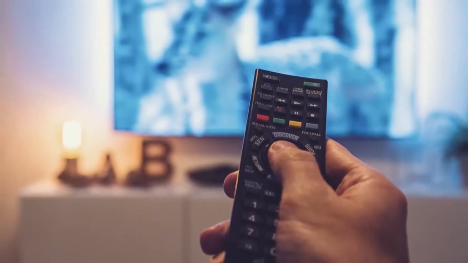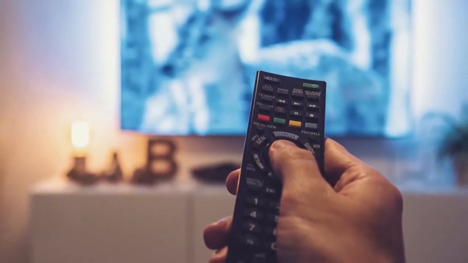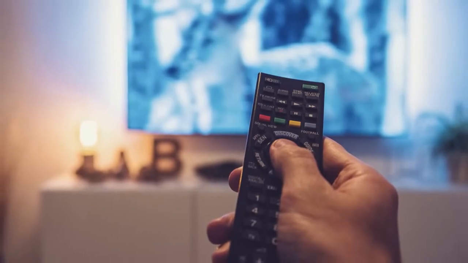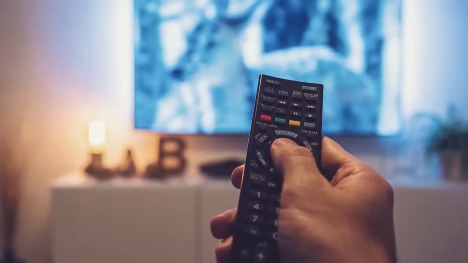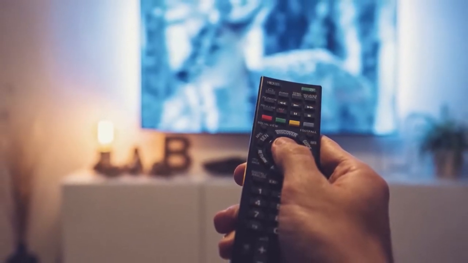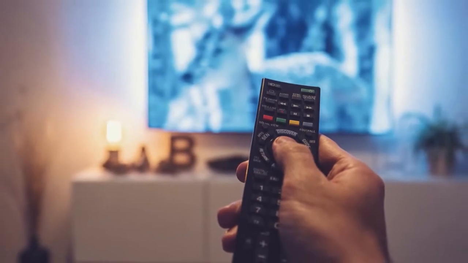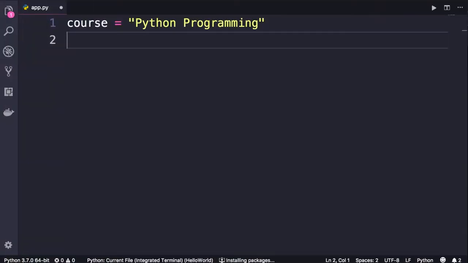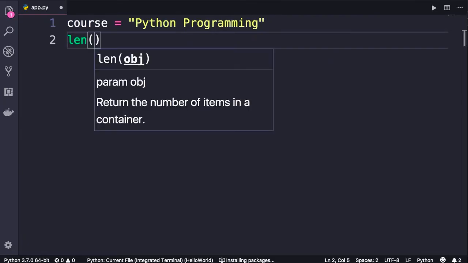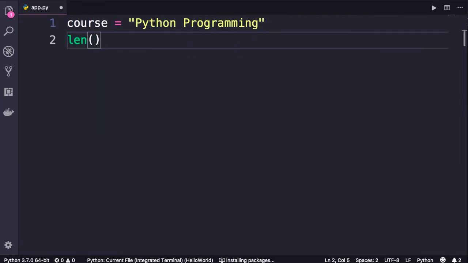In Python and many other programming languages, we have the exact same concept. So we have functions that are built into the language and the platform. You can reuse these functions to perform various tasks. So here we can use the built-in len function to get the length of a string, which means the number of characters in that string. Now, whenever you want to use a function, you should use parentheses. Now we say we're calling this function, which basically means we're using this function.